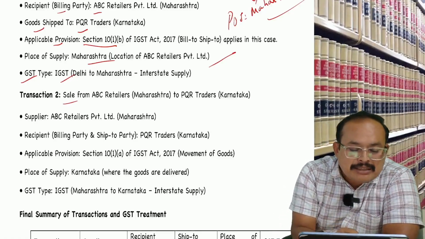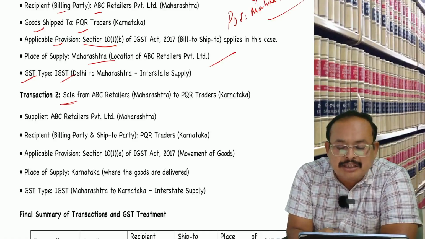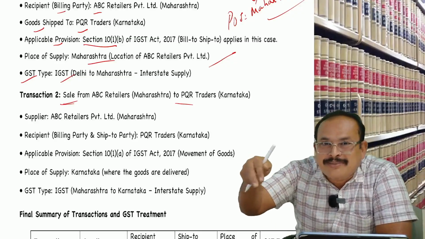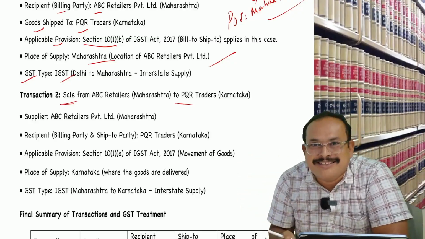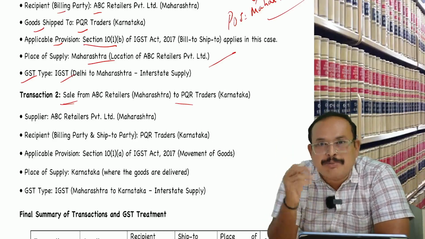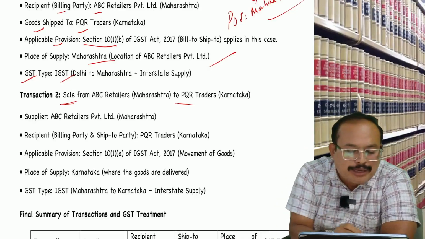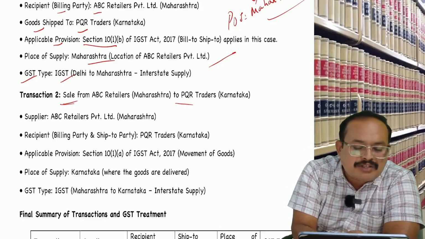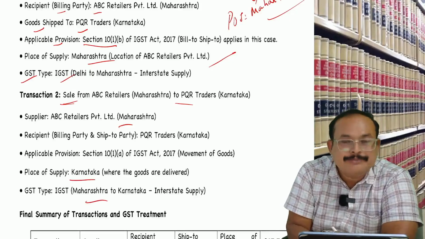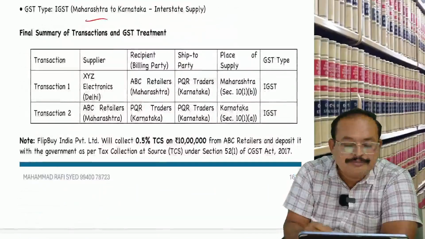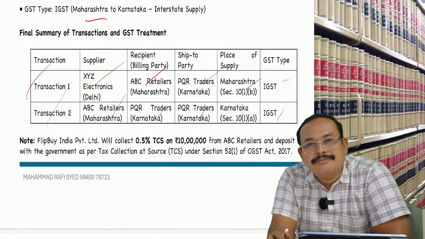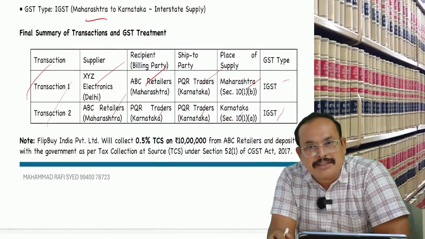Now please come back. Sale from ABC retailer Maharashtra to PQR. Supply involving movement of the goods. 10(1)(a) applies because registered persons. In that case, movement of the goods terminates where? Consumer place. Where is the PQR place? Where is PQR located? Karnataka. Location of supplier? Maharashtra. Where does supply go to? Karnataka. IGST will be levied. Summary. Got your doubt? Crystal clear?